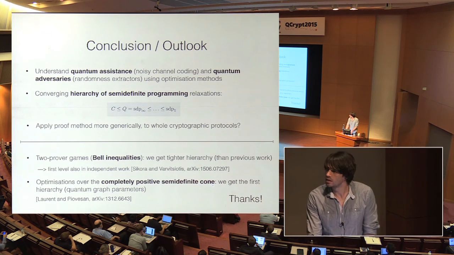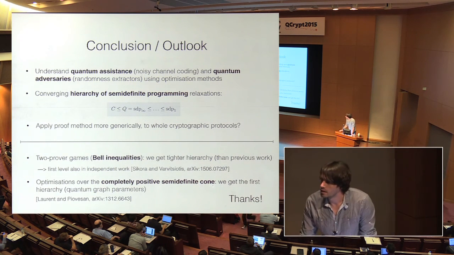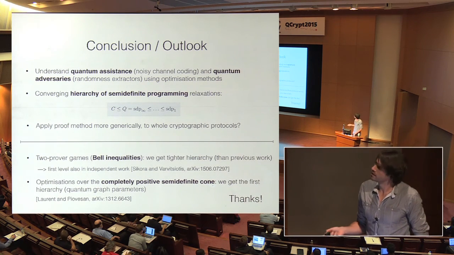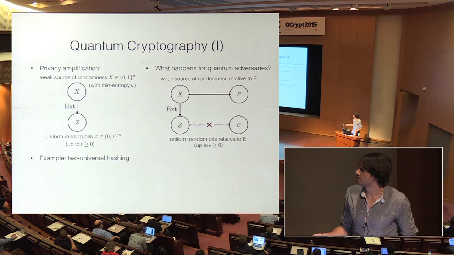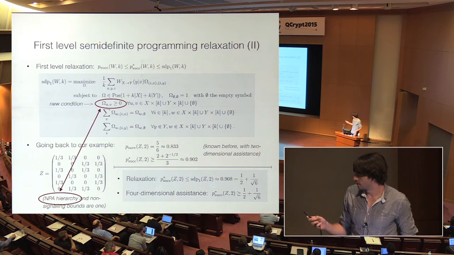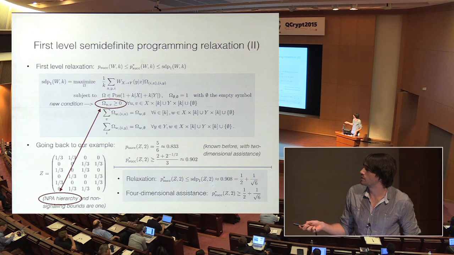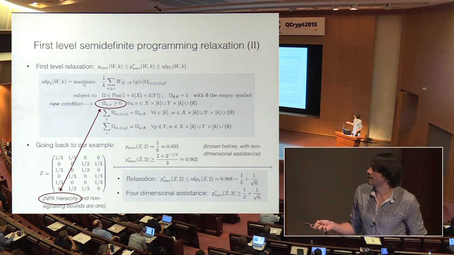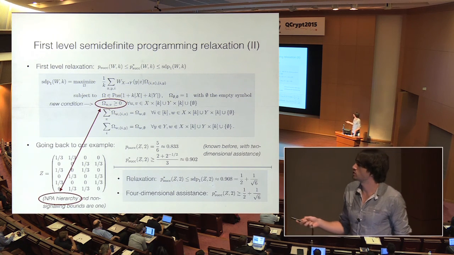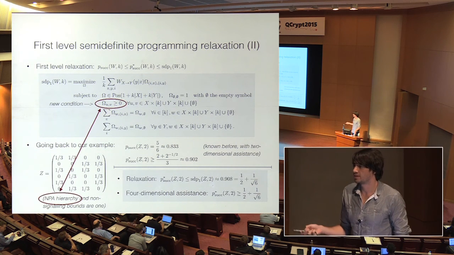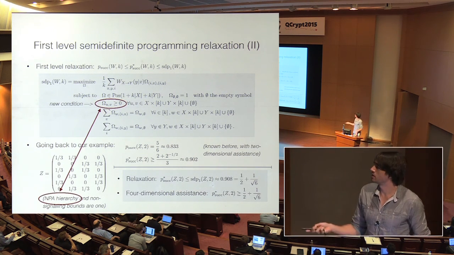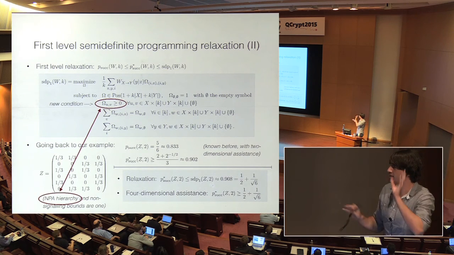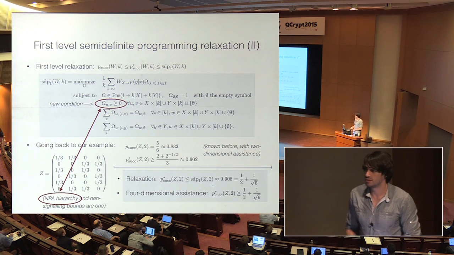You mentioned that you have one extra constraint compared to the NPA hierarchy. Yes, an additional constraint compared to the NPA hierarchy. Can you comment quickly on this? So in this first level, the additional constraint is really that every single element of the matrix is non-negative. I think in the NPA hierarchy, if you look at higher levels, you can also get that the off-diagonal entries are non-negative, but that the diagonal ones are non-negative, I think, is a qualitatively different constraint. For the higher levels, the hierarchies are different, but on the first level, this is the difference.